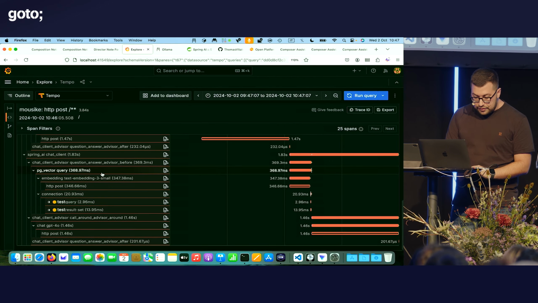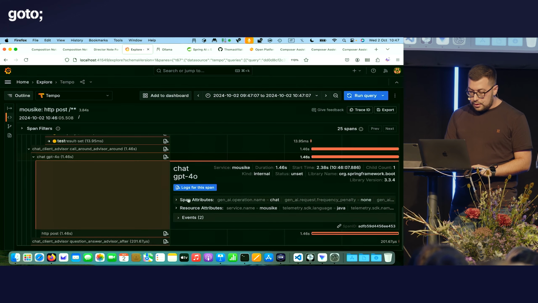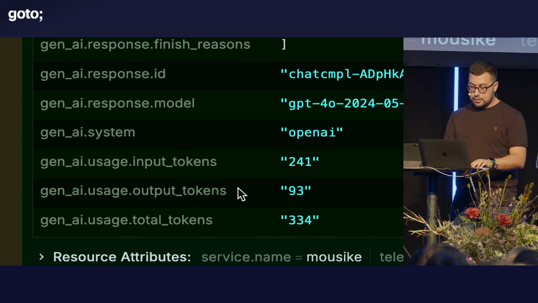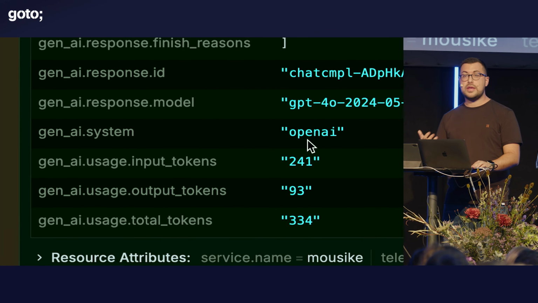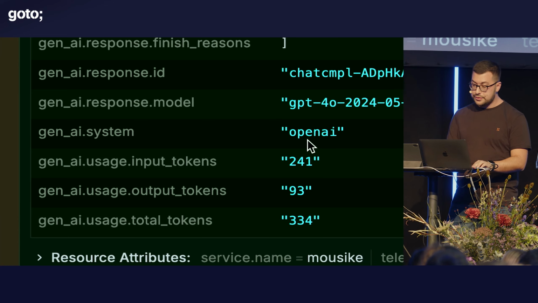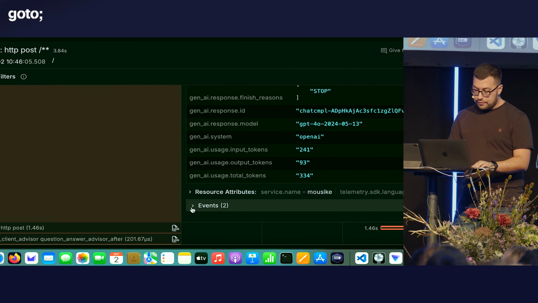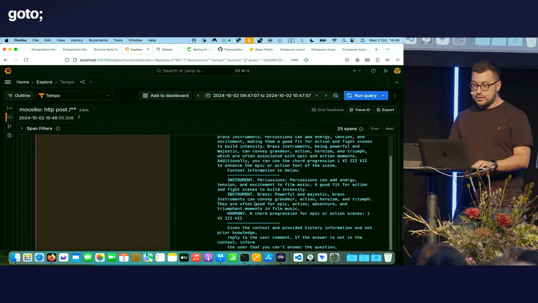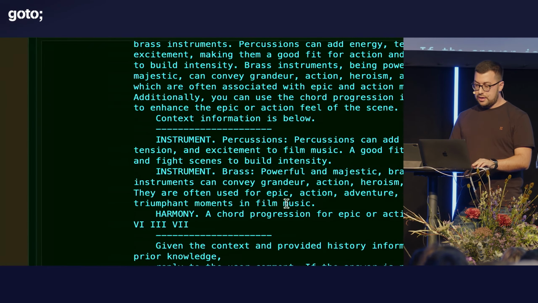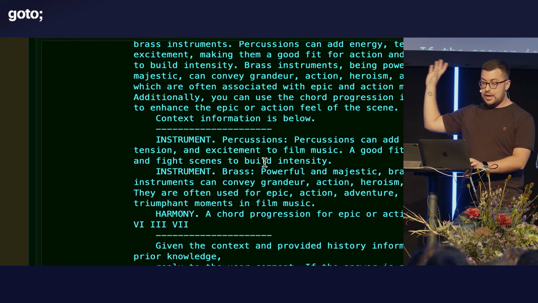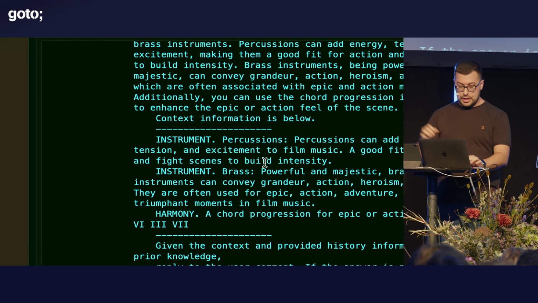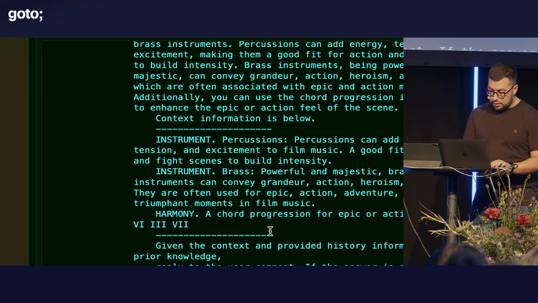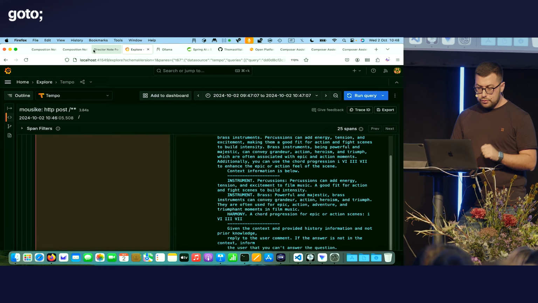And what is interesting is the final request we do to the model. We can check all the different parameters, for example, the tokens. So if you're using, like in this case, OpenAI, then you know how much you're spending to perform this request. And finally, we have information about the prompt. So we can see that the prompt has been augmented. So I didn't write this, but Spring AI fetched this information from the vector store, added all this information to the prompt, and then instructed the model, use this information to answer the question. All behind the scenes.